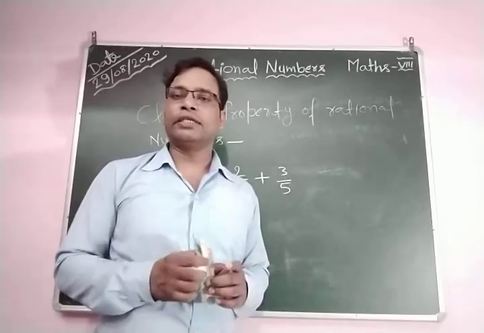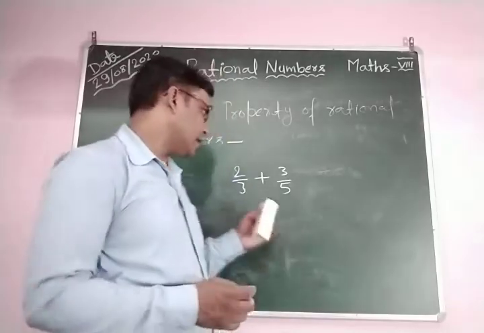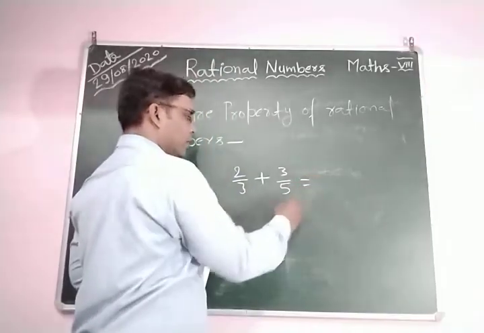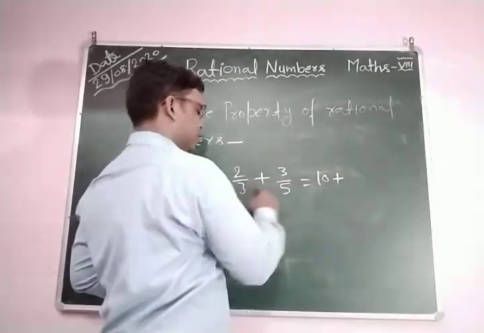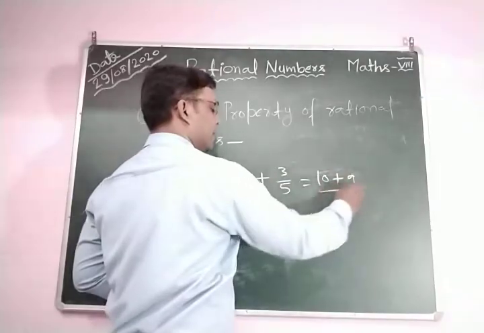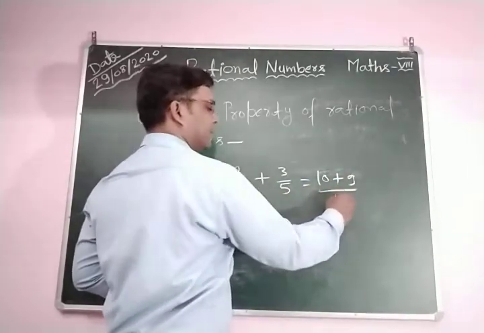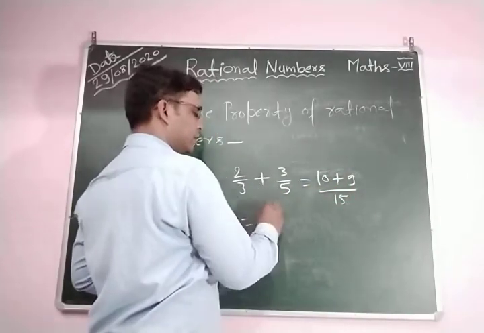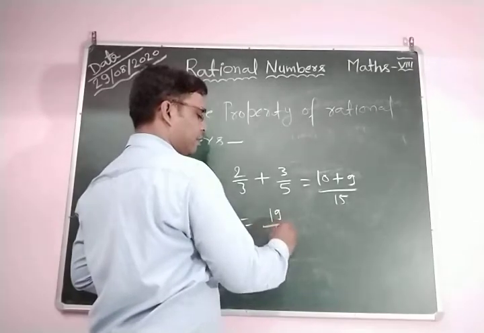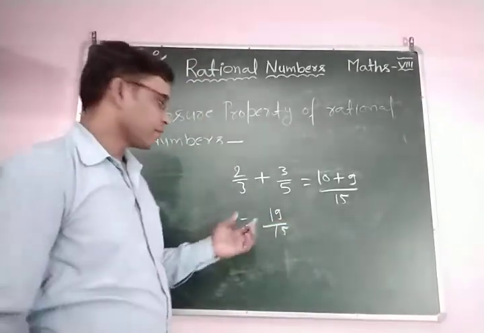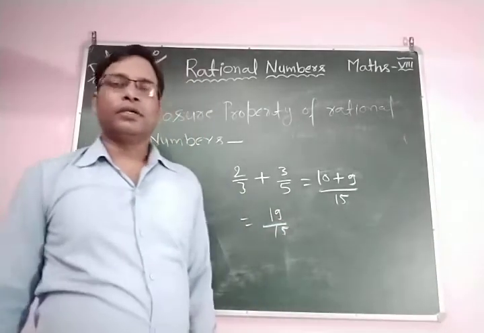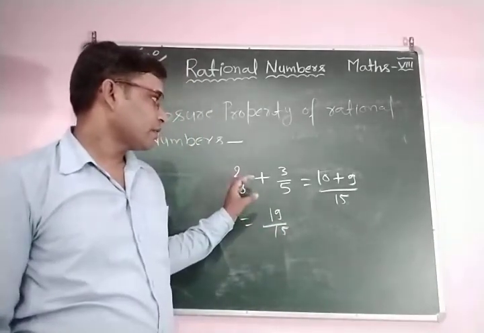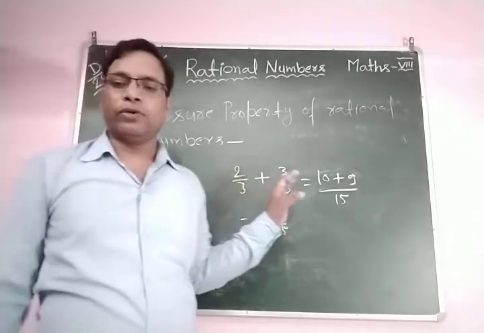You can say this is the closure property of rational numbers. Here also you can see if you sum them, 5 twos are 10 plus 3 threes are 9, over 5 threes are 15. This is equal to 19 by 15, which is a rational number. So you can say here the closure property holds.